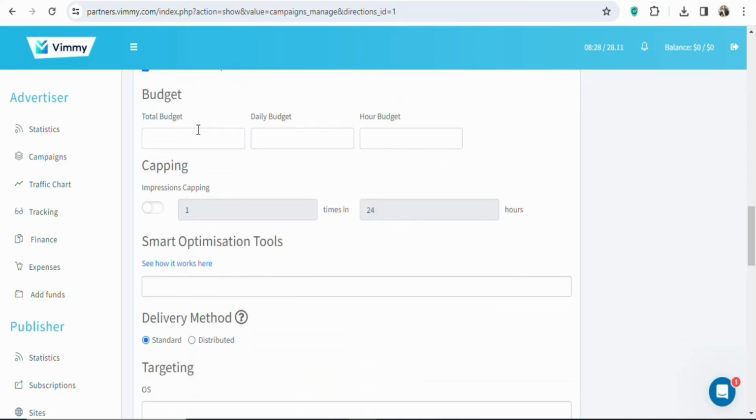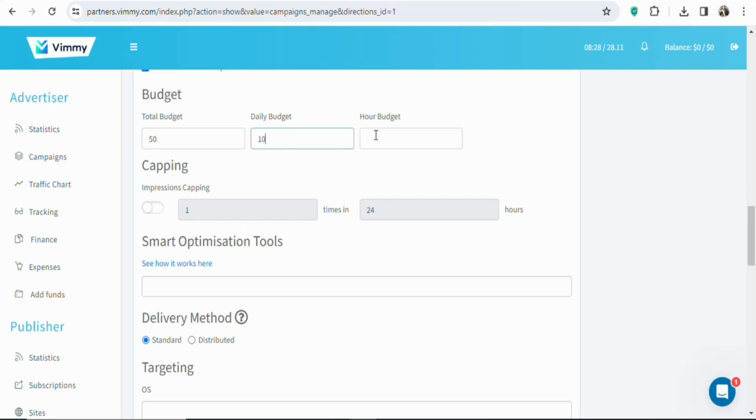Once you scroll down, you can see total budget, daily budget, hourly budget. You can enter any amount that you want because you still have the chance to close the ad if you are not getting results. So let me enter $50. Once that is done, the daily you can enter $10.